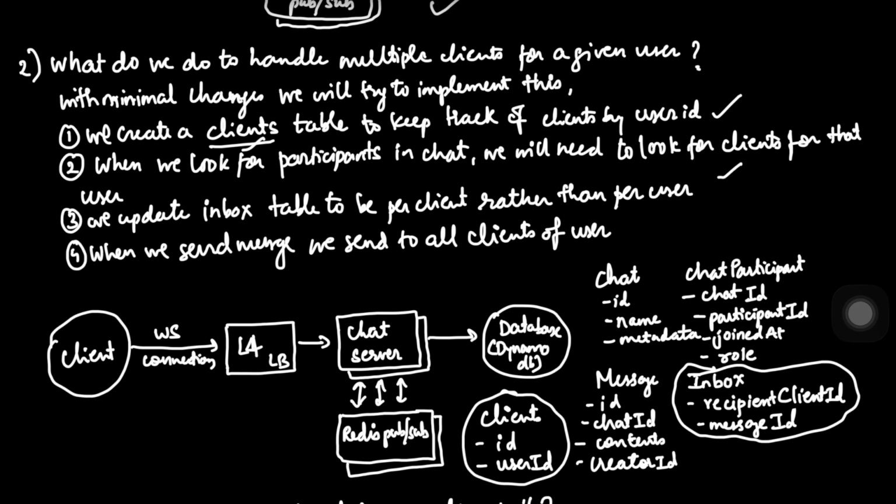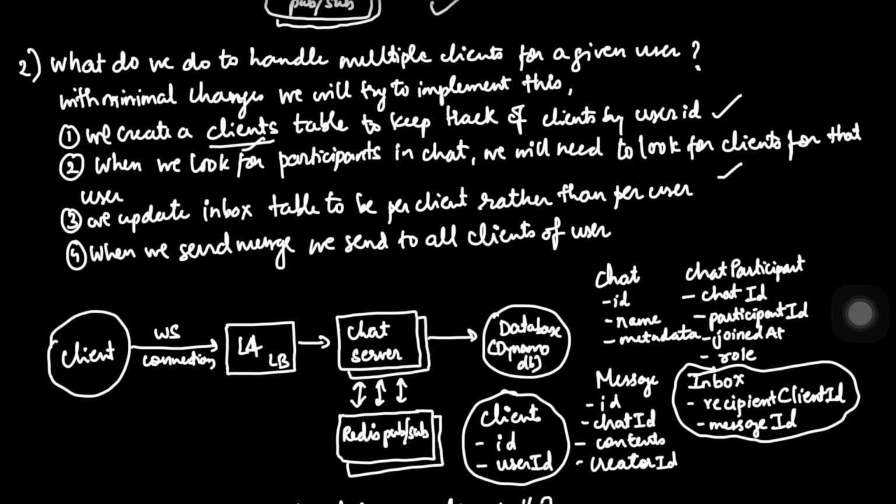Now let's trace the delivery. When a message is sent, the chat server identifies all target clients. It then uses the Redis PubSub model to publish to each specific client channel. So if client A is on server 1 and client B is on server 5, the system handles it effortlessly.